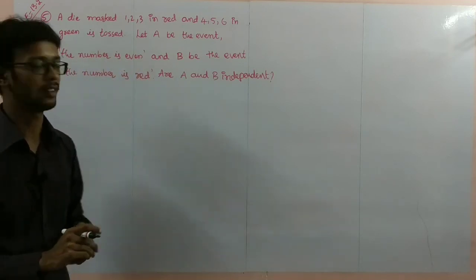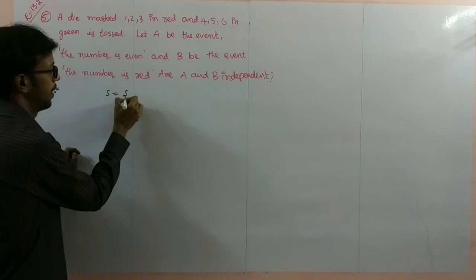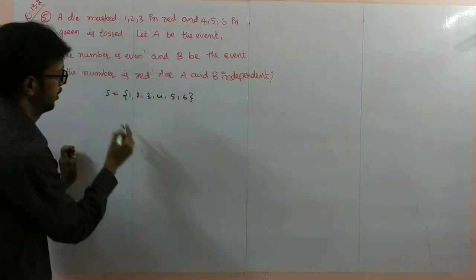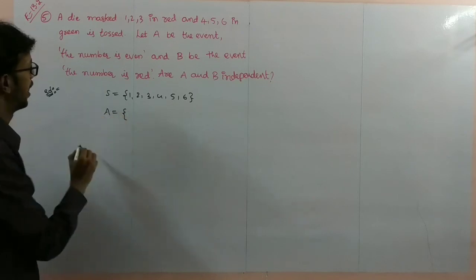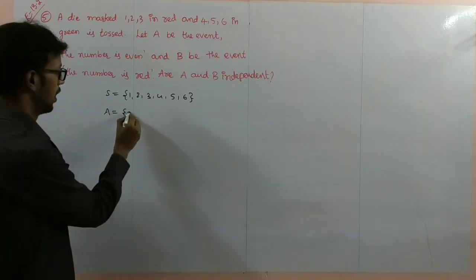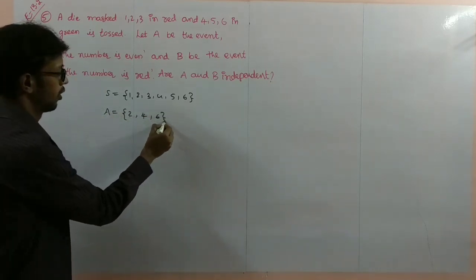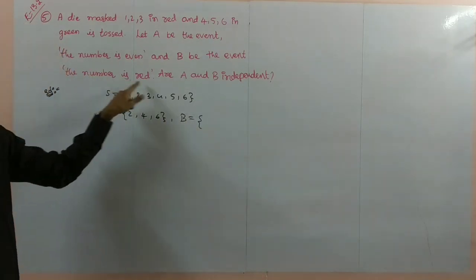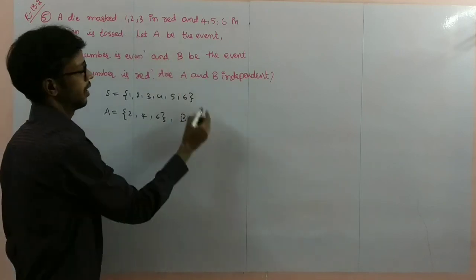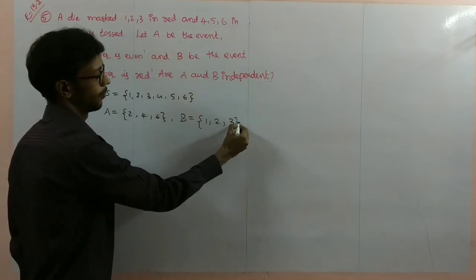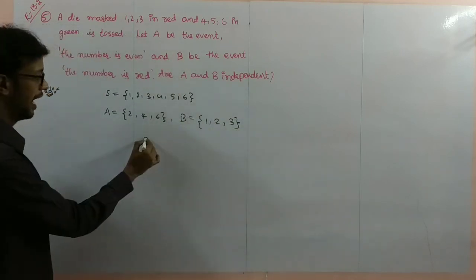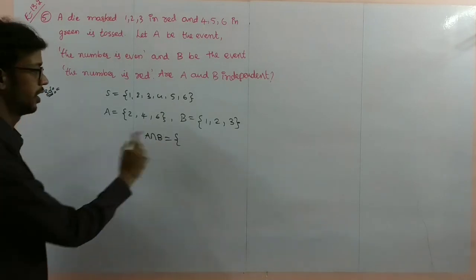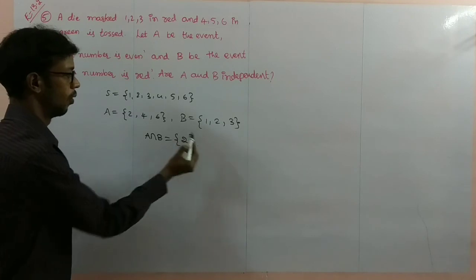First I'll write the sample space: 1, 2, 3, 4, 5, 6. Event A, the number is even: 2, 4, 6. Event B, the number is red: 1, 2, 3. The intersection of A and B is only the element 2.